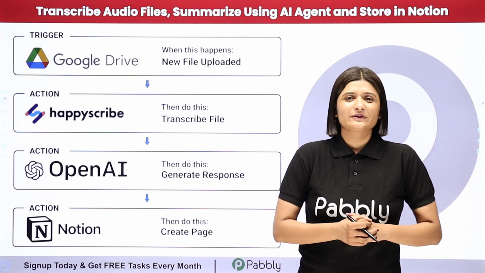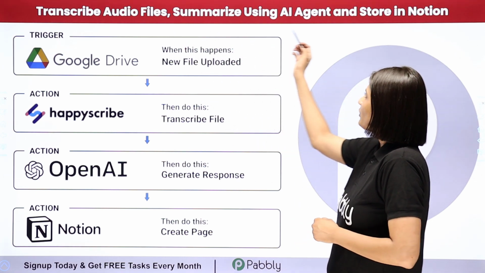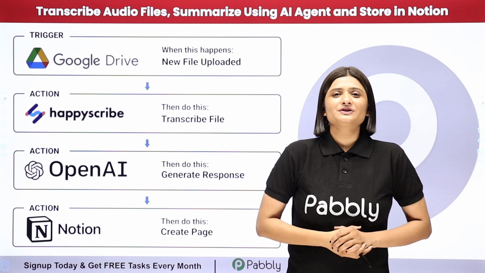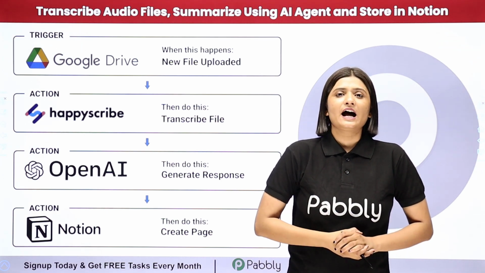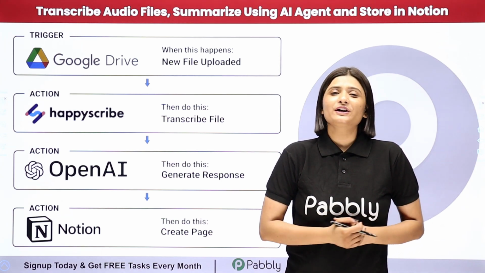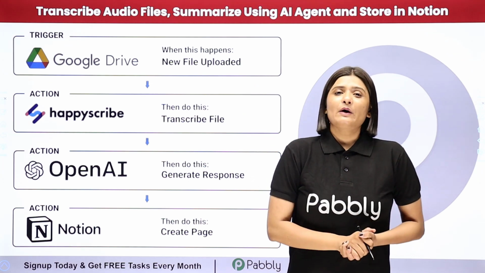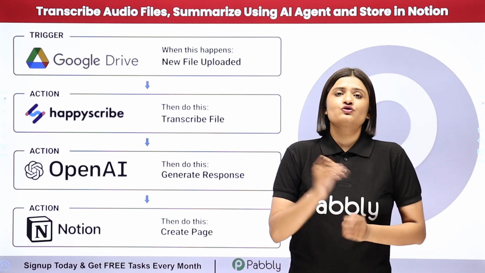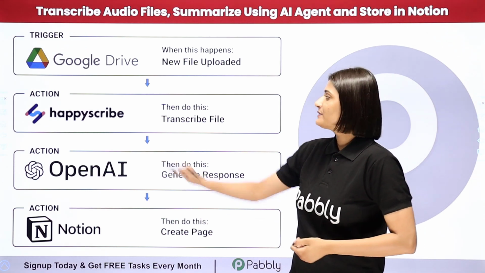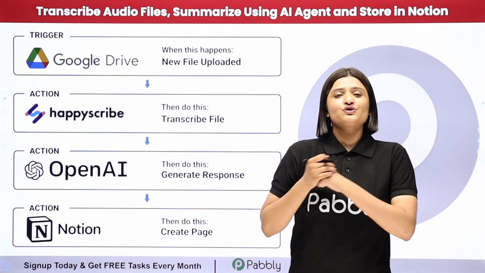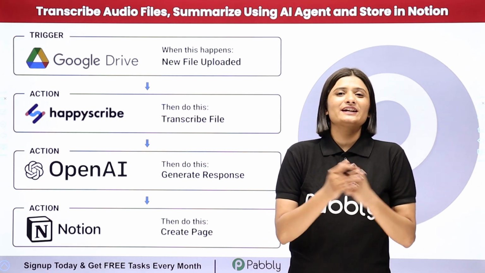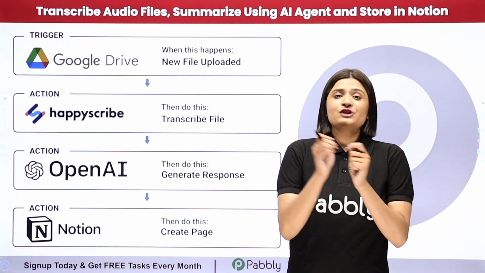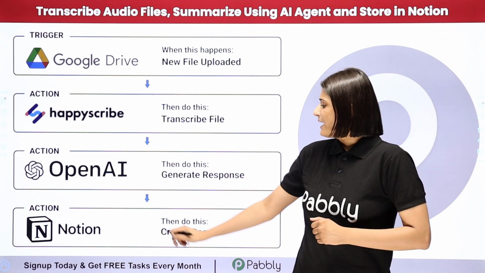In this video, we are going to learn how to transcribe audio files, summarize using AI agent and store in Notion. So let's suppose I'm running weekly podcast and I'm uploading all my podcasts in my Google Drive. Now I want that as soon as I upload a new podcast, the transcription should be automatically generated using Happy Scribe and the summary should be automatically generated using AI agent. Here I'm going to use my AI agent as OpenAI and the page should be automatically created in my Notion.